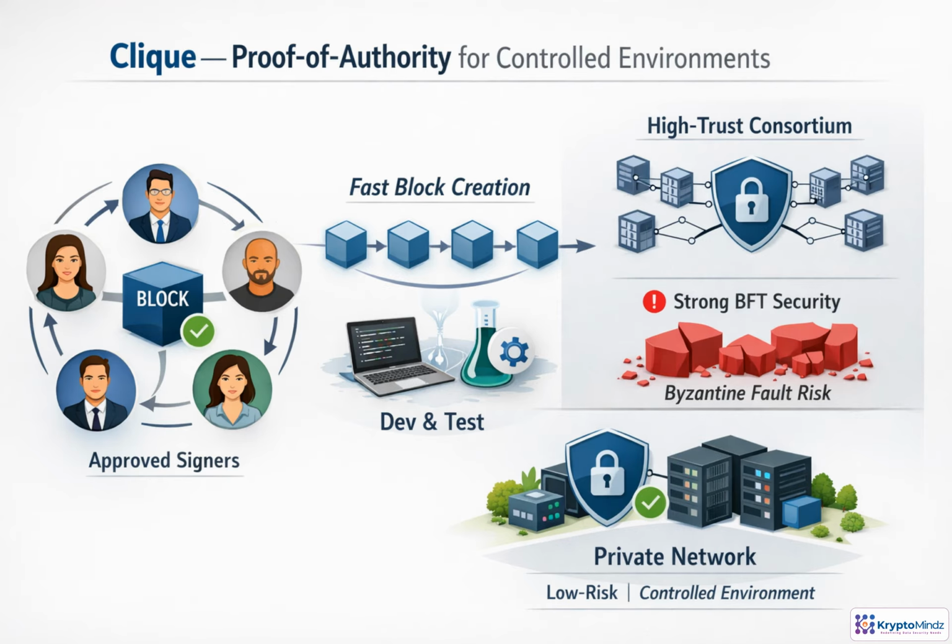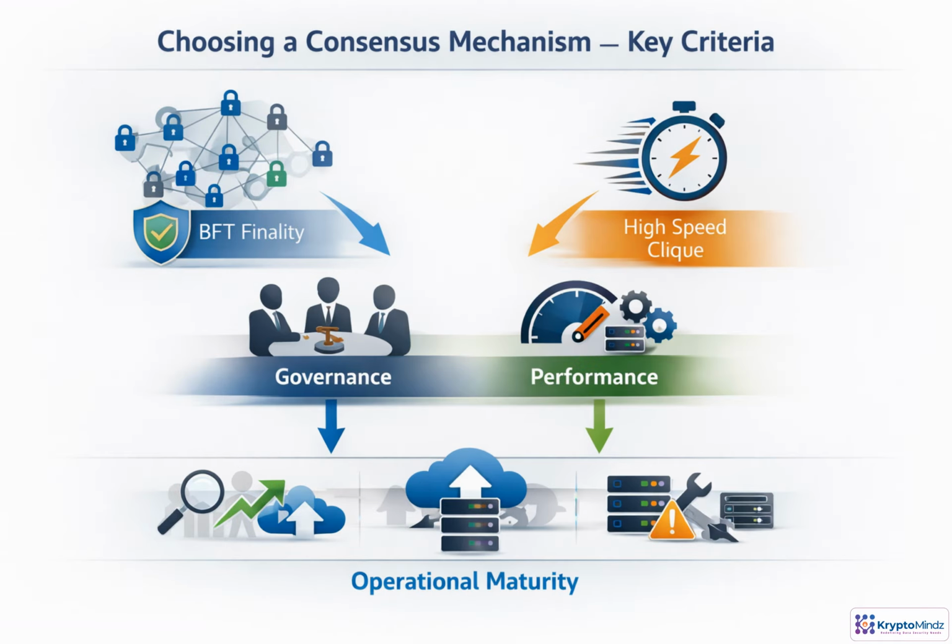Clique is proof of authority with a practical goal: make a private Ethereum-style network easy to run. Instead of mining, a fixed set of approved signers takes turns creating blocks, so block production is fast and configuration is simple. That makes Clique useful for internal development, smart contract testing, demos, and other low-risk environments. The trade-off is security depth. Clique does not provide the same Byzantine fault tolerance as QBFT or IBFT, so avoid treating it as the baseline for regulated, high-trust consortia.